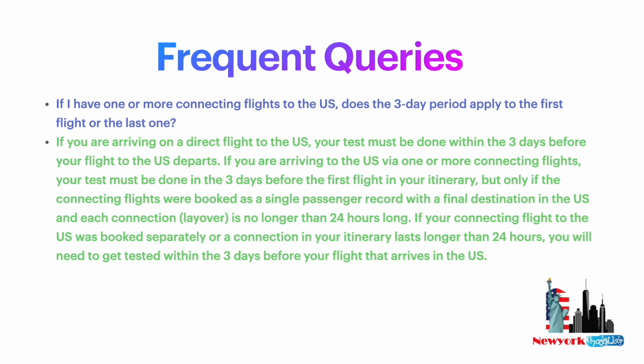The next frequently asked question is what if the connecting flight you take has more than 24 hours transit time. Imagine you're traveling via Paris and there is a connecting flight, a different flight, and the transit time is more than 24 hours. If that's the case and it doesn't meet the 72 hours criteria, then you have to do a test again. If the flight is booked as the same straight booking, then it's not a problem. If there is a different flight you are booking with more than 24 hours transit time, then you have to do the test again.